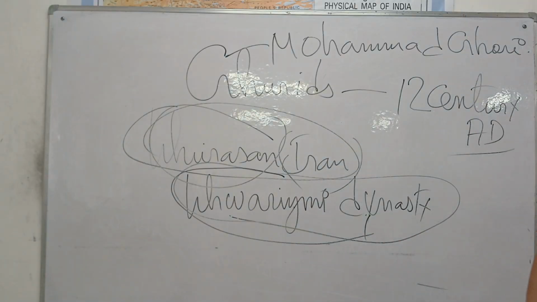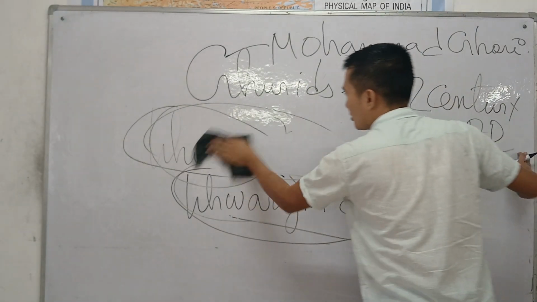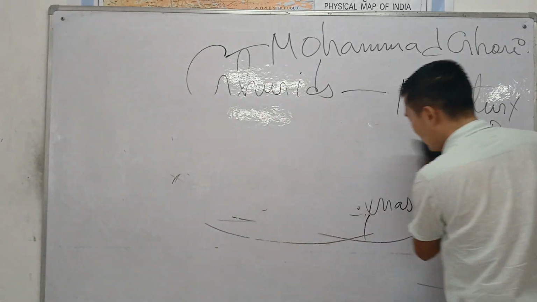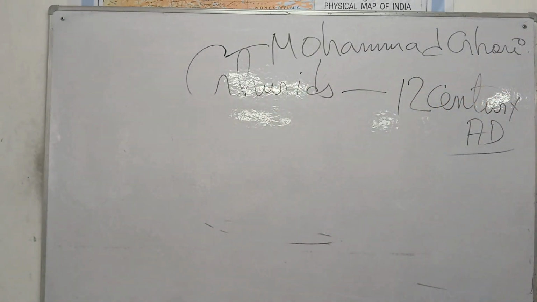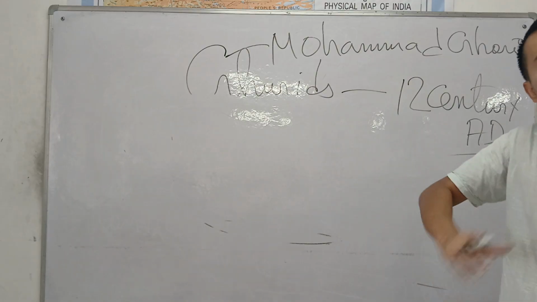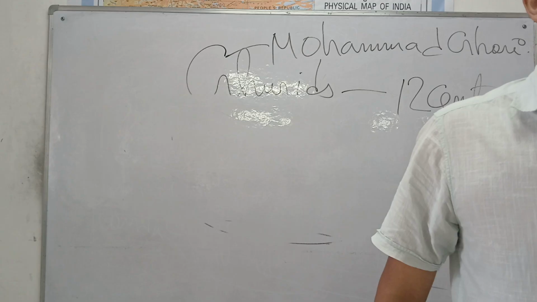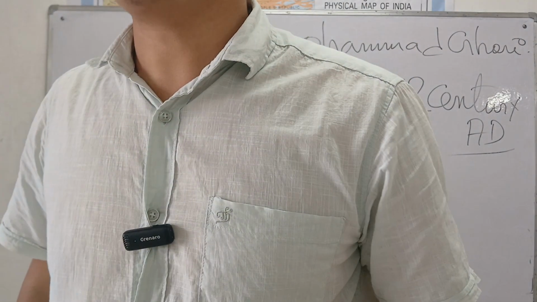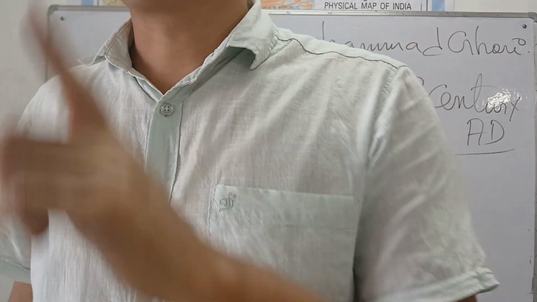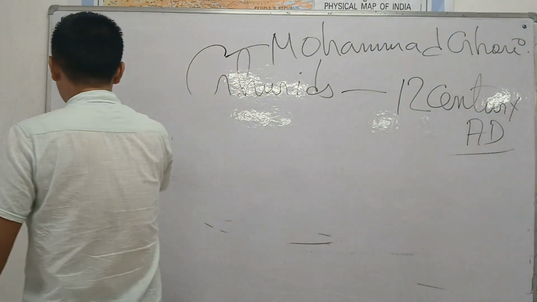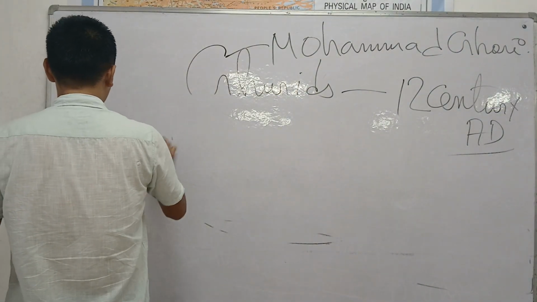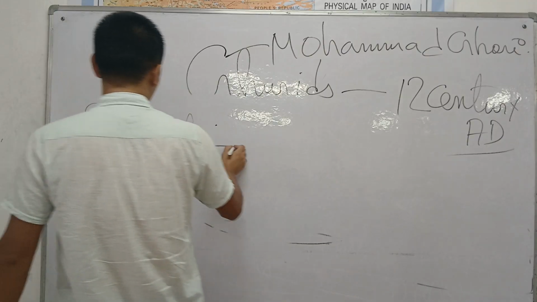Now for what reason did they come? Now they are really coming to rule over India, not to destroy. But we all know Indians will never give in very easily, right? And who was ruling over India? The Rajputs, the most powerful dynasty.